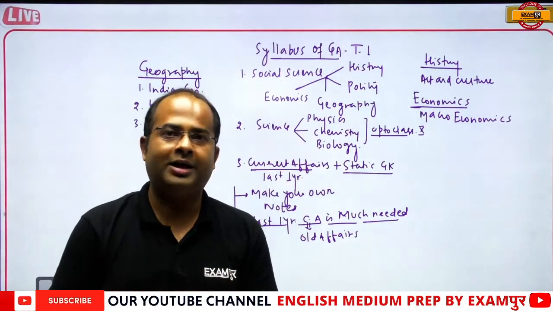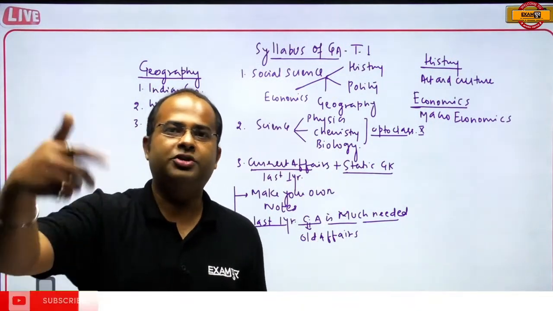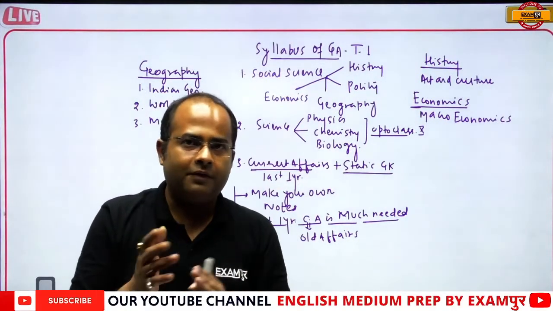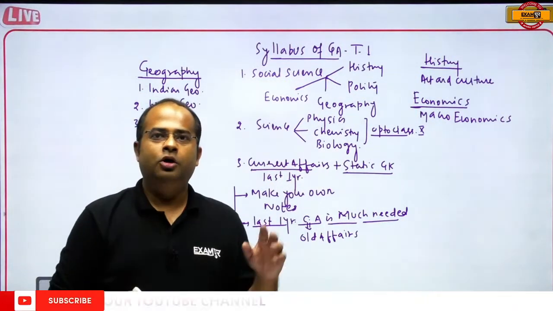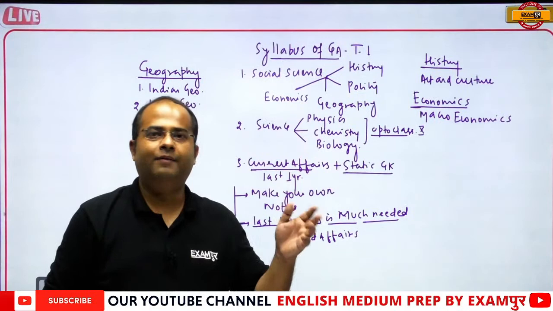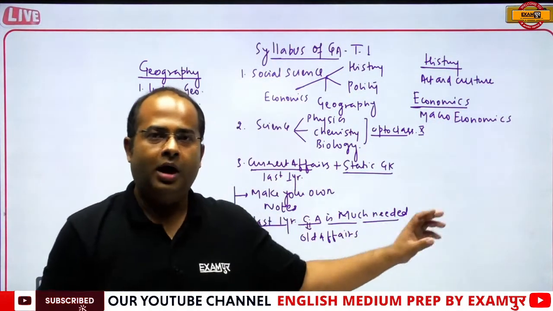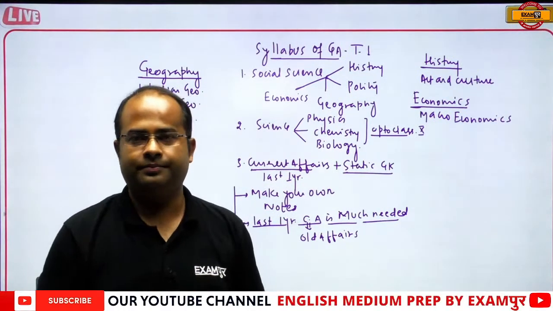So that is called Dokhamini. So it can be asked, what is the place of worship of these Parsi people? In this way, by mixing current affairs with static GK, they can ask you the question. So I hope it is clear how you have to prepare for current affairs. You have to keep your eyes open about the news, about the things that are going around popularly.